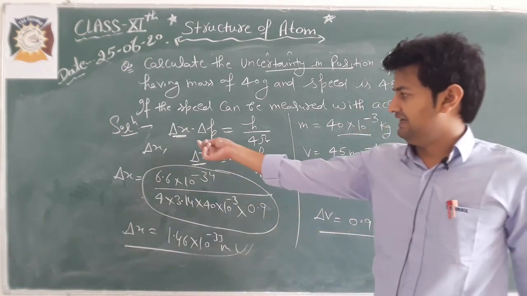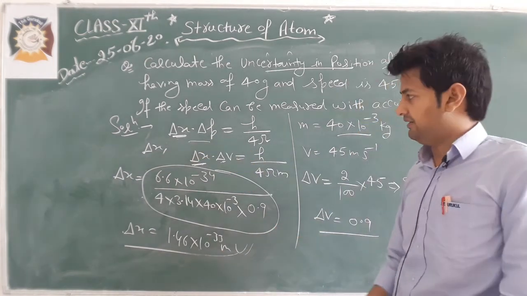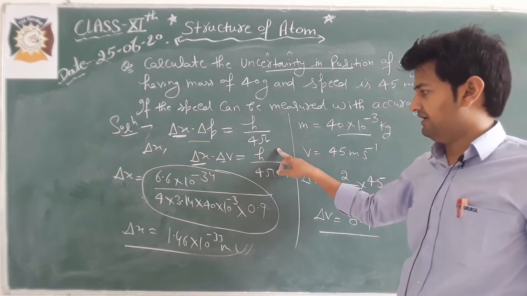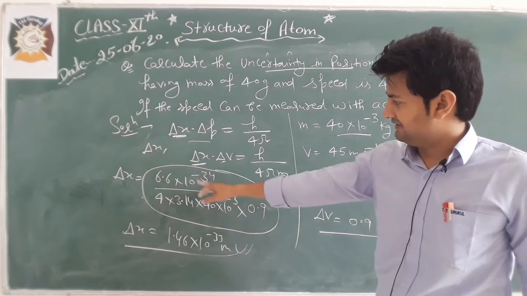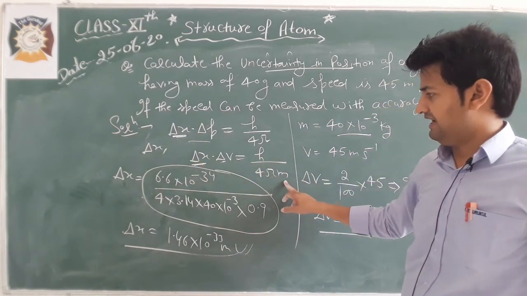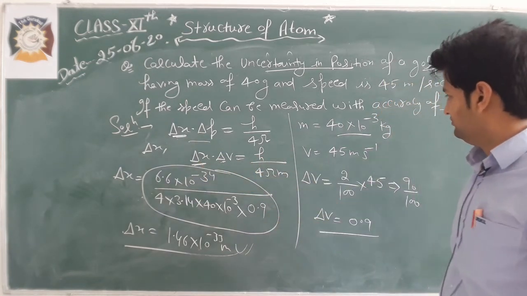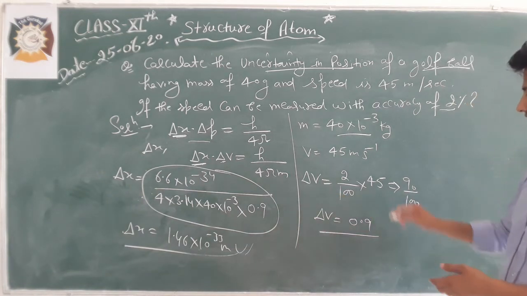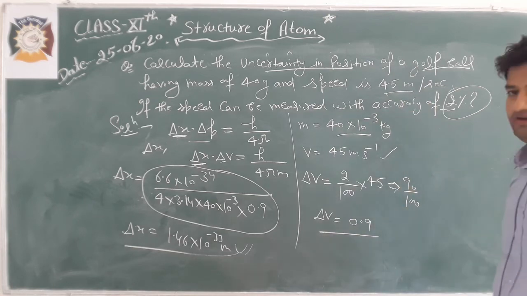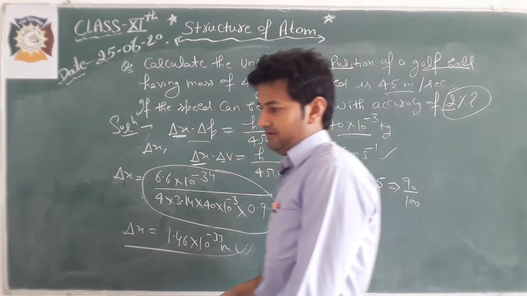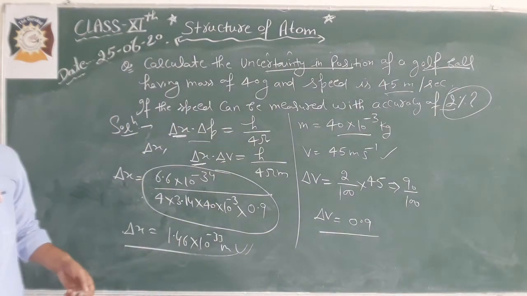Simply we apply the relation delta x into delta p is equal to h upon 4 pi. We have to calculate delta x. We can apply delta x is equal to h upon 4 pi m into delta v. So the uncertainty in velocity we can calculate; it is given as 2%, and the velocity is 45 meter per second. This is our question.